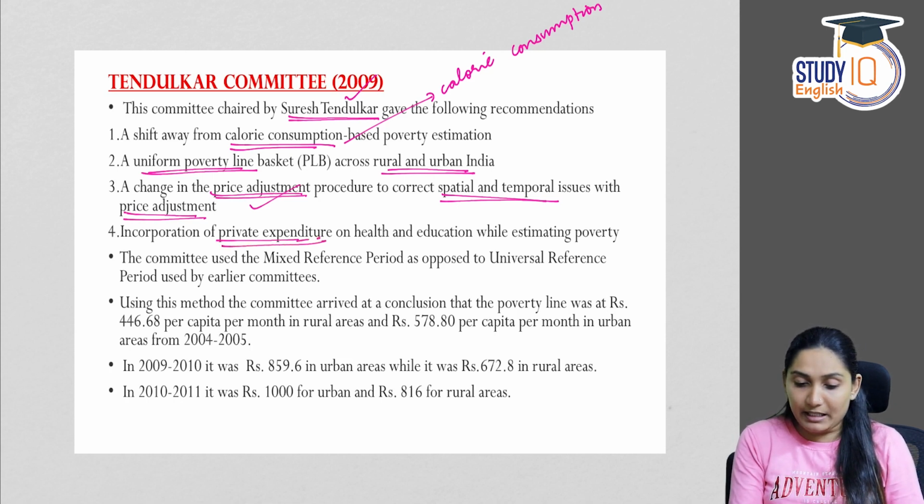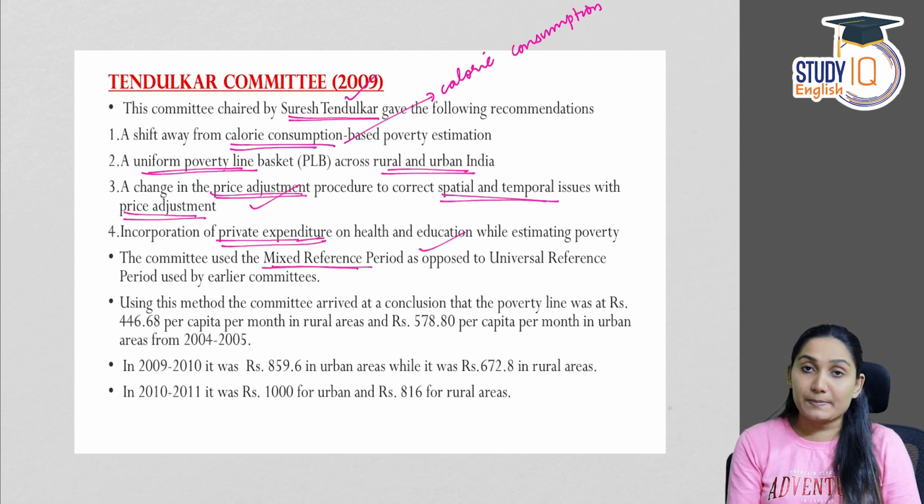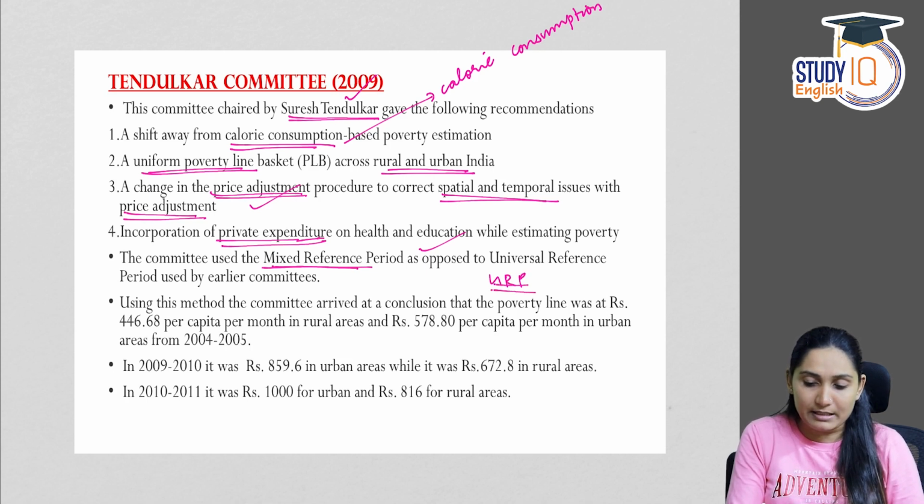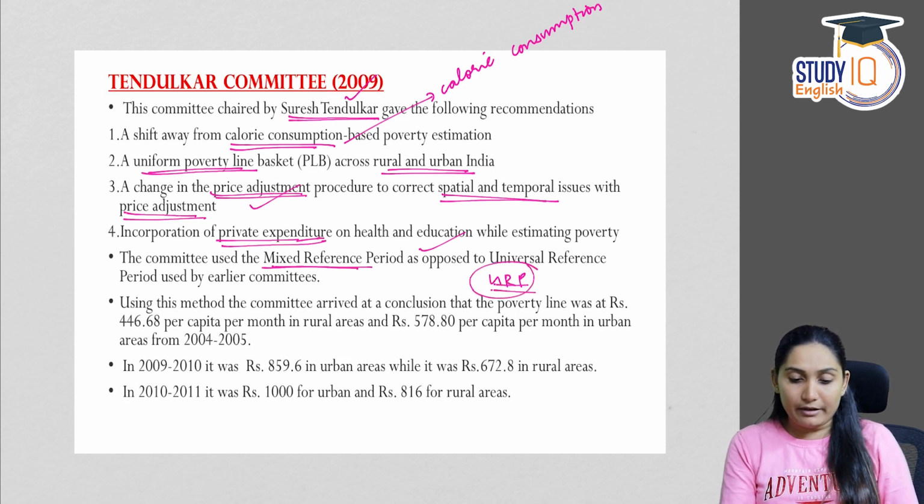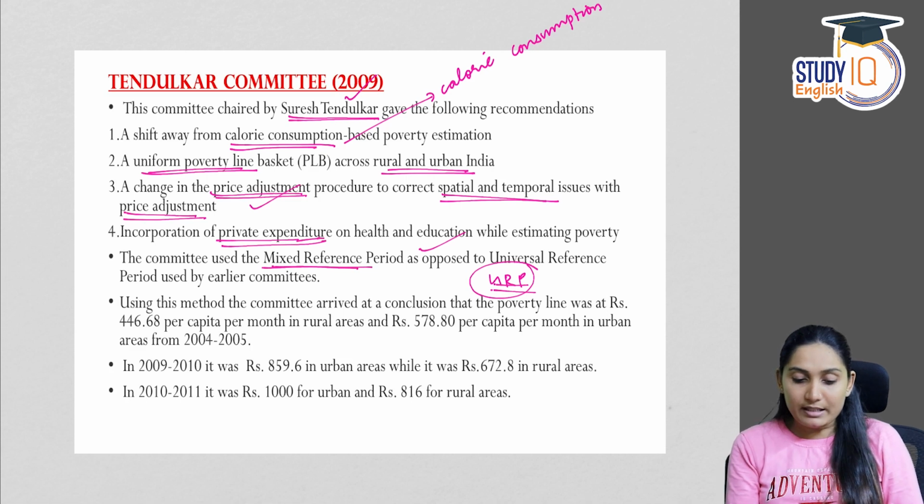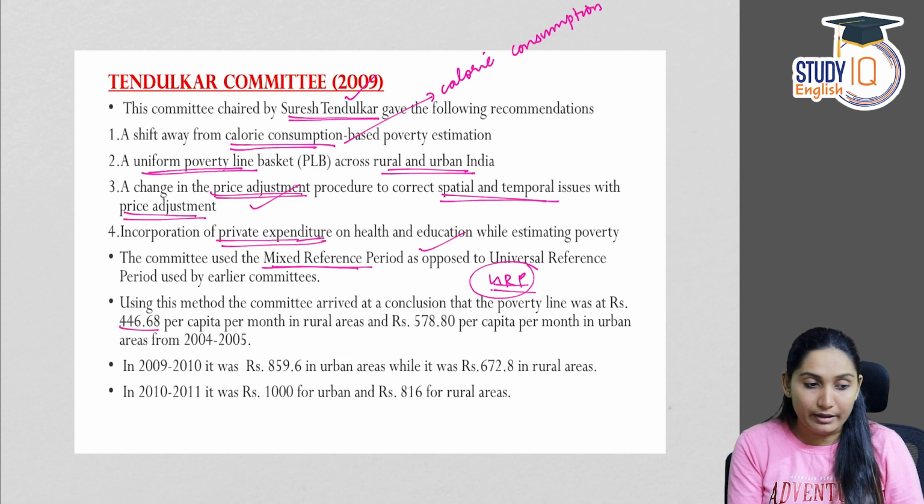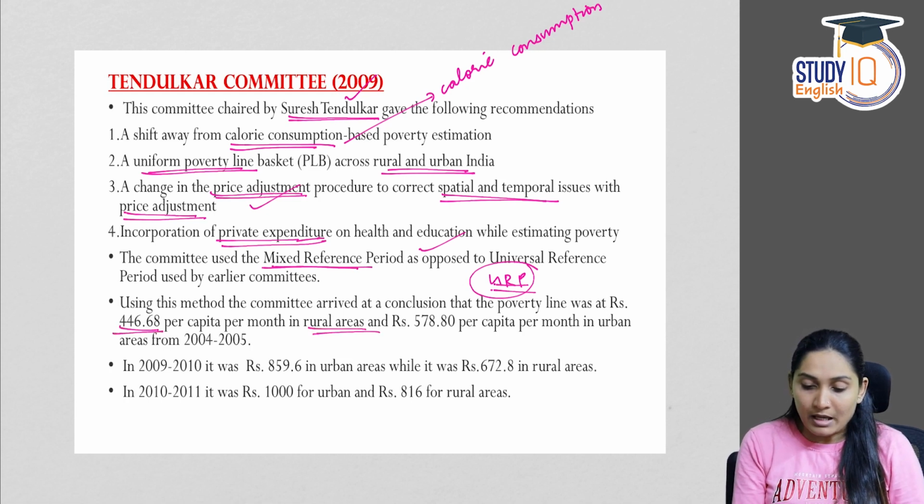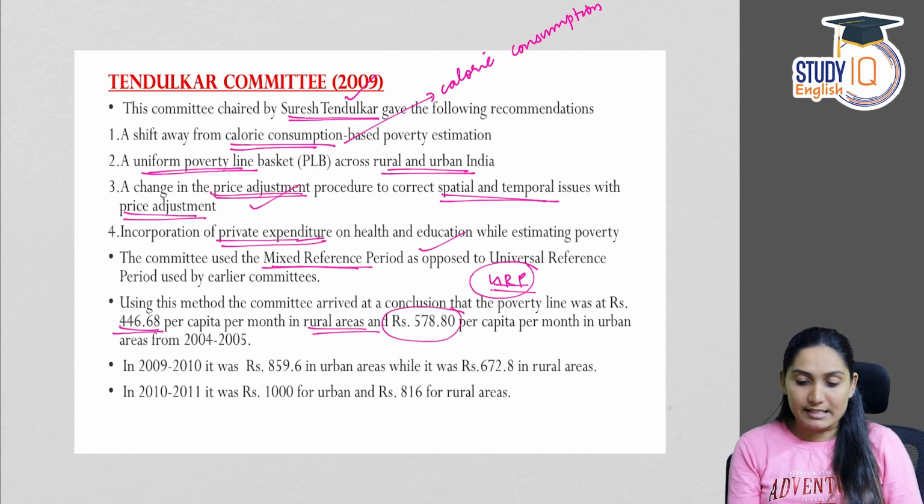Incorporation of private expenditure on health and education while estimating the poverty. And this committee used mixed reference period as opposed to uniform reference period. Till then, uniform reference period, that is URP, was used, but this committee onwards, a mixed reference period was used. Using this method, the committee arrived at a conclusion that poverty line was at 446.68 per capita per month in rural area and 570.80 per capita per month in urban area.